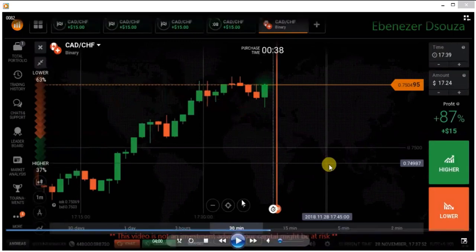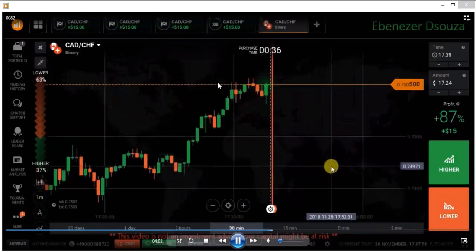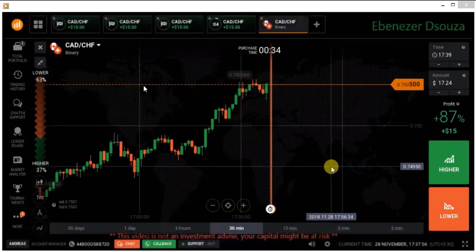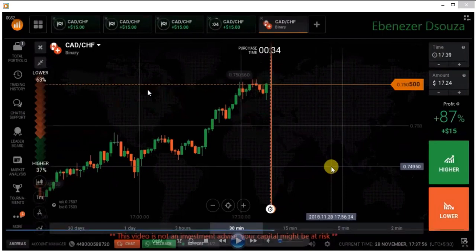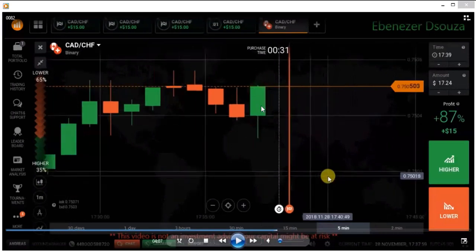Okay, this is a strong candle with strong buying pressure, and there is no seller's entry here. You can see here, 1 minute. If you observe the market here, there is no seller's entry, and the candle is very strong with strong buying pressure.